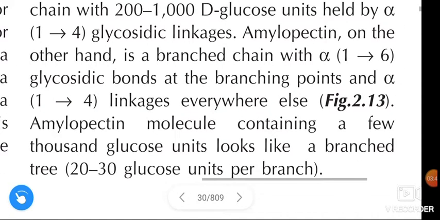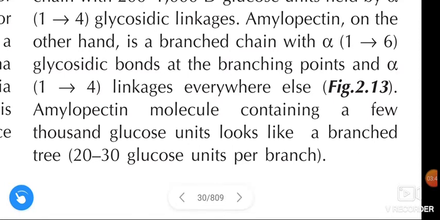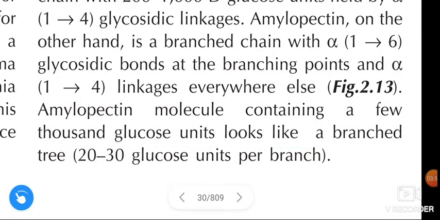At other points, alpha 1 to 4 linkages are present. Amylopectin molecule containing a few thousand glucose units looks like a branched tree. Per each branch, 20 to 30 glucose units are present.